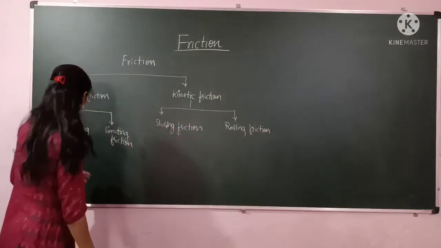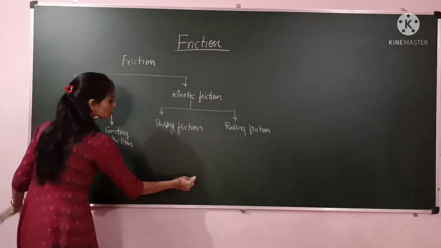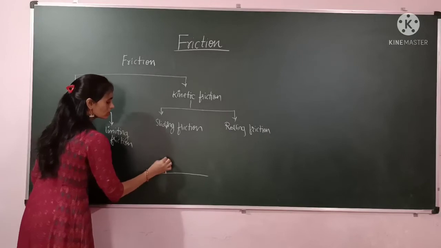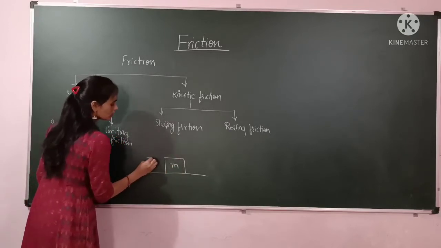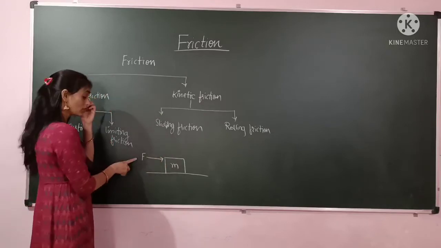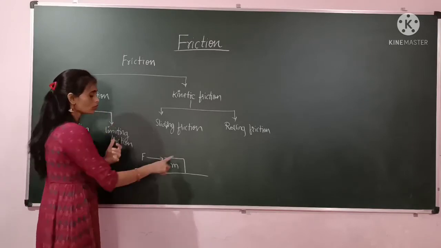Now first we will study this self-adjusting force, or self-adjusting friction, or else static friction. If this is the surface and here we are keeping a block of mass m, and here we are applying a force. When we apply 1 Newton force, 2 Newton force, 3 Newton force, this object is not moving.